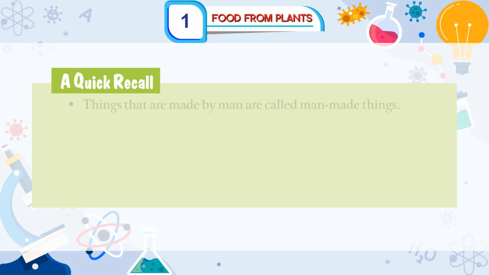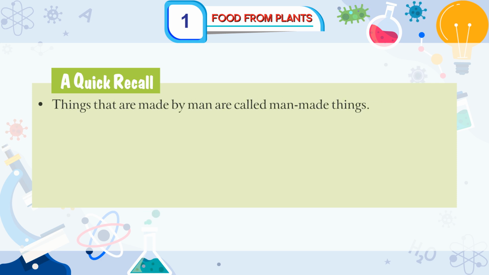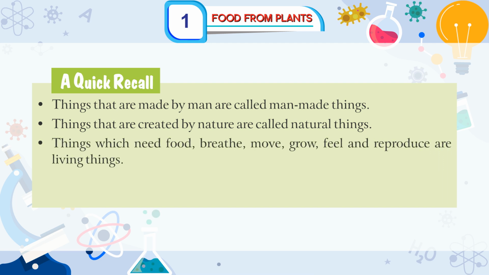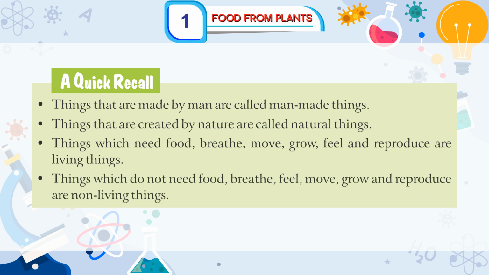A quick recall. Things that are made by man are called man-made things. Things that are created by nature are called natural things. Things which need food, breathe, move, grow, feel and reproduce are living things. Things which do not need food, breathe, feel, move, grow and reproduce are non-living things.